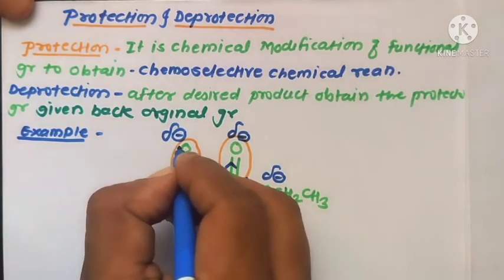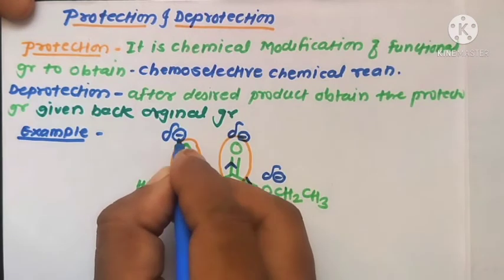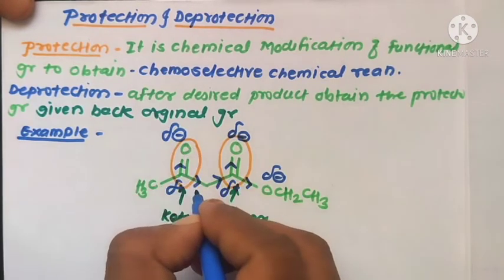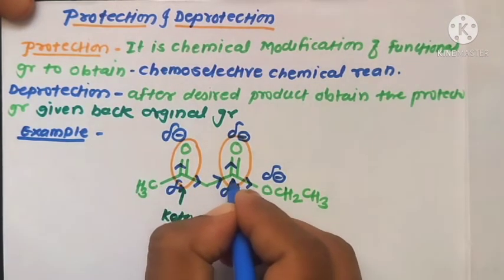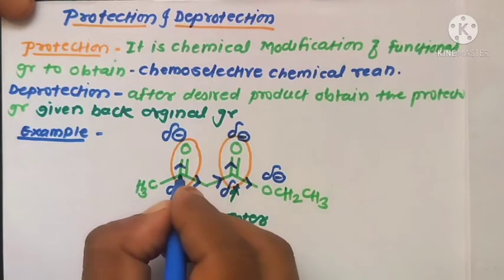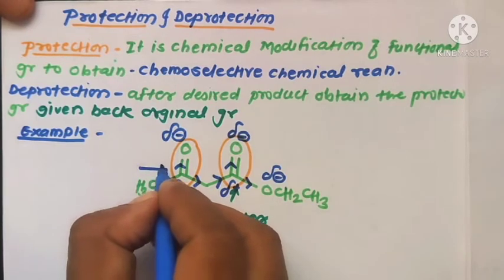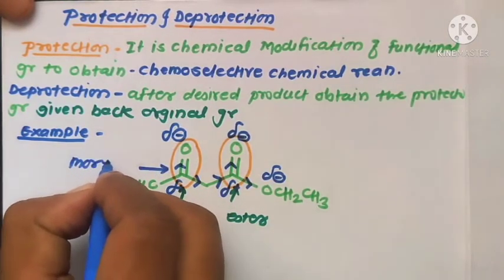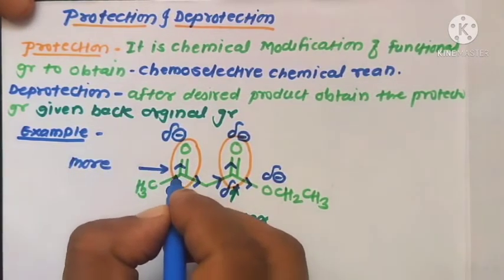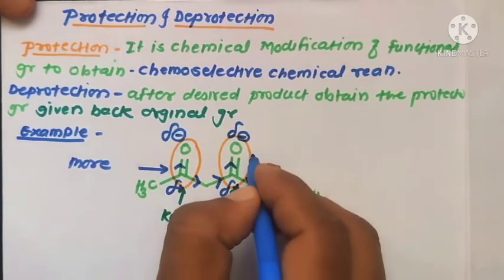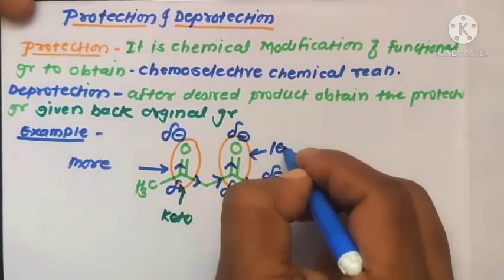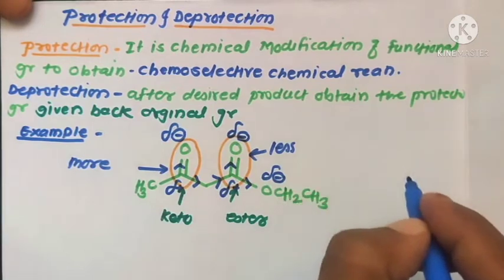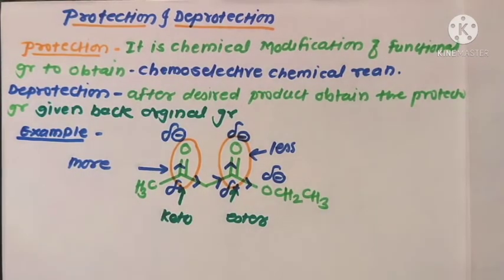Then again there is shifting of electrons from this carbon to the oxygen atom, therefore comparatively this is the highly electrophilic center. This group is more reactive toward the nucleophile and this one is less reactive toward the nucleophilic reaction.